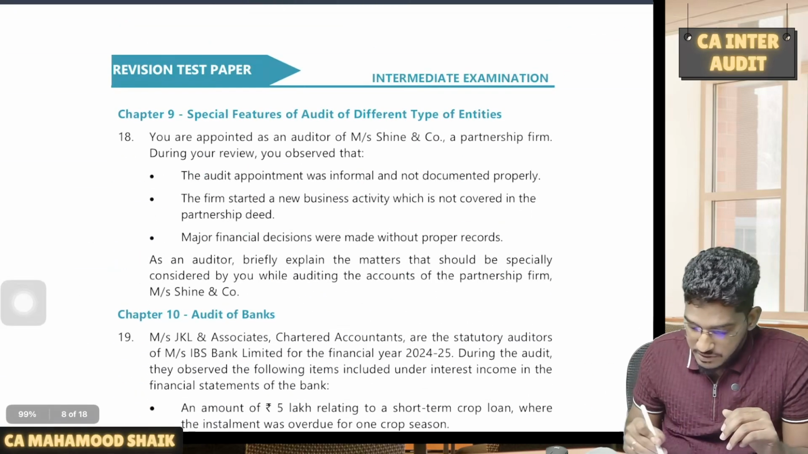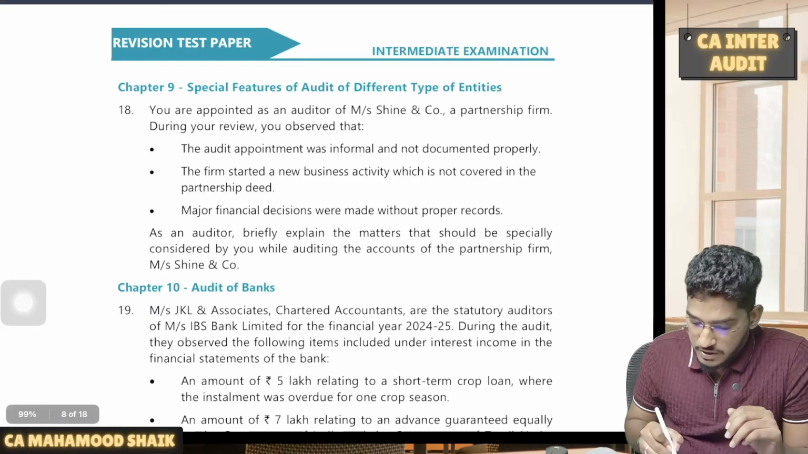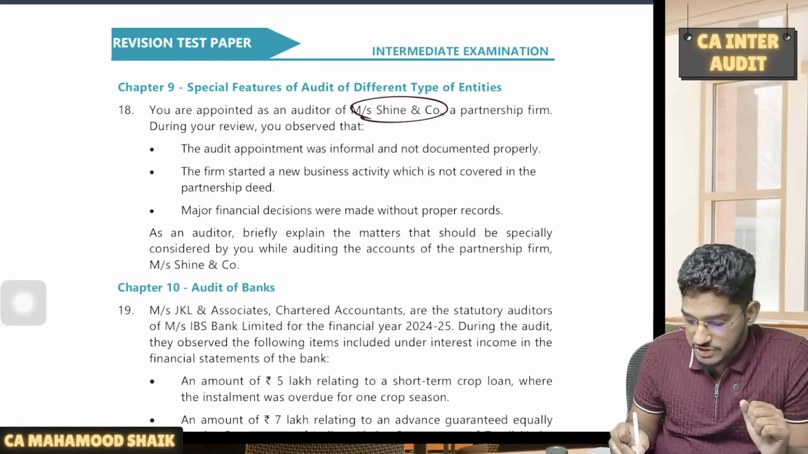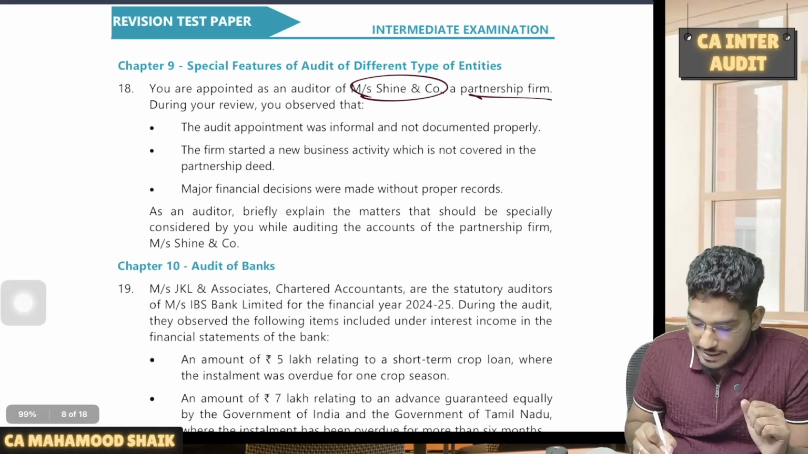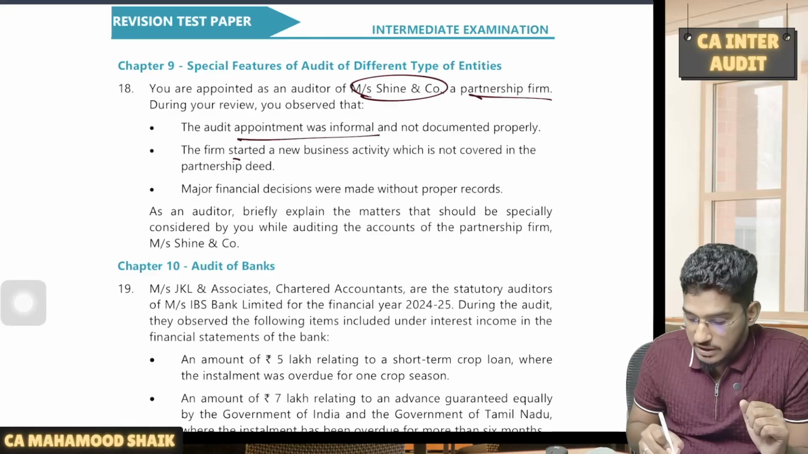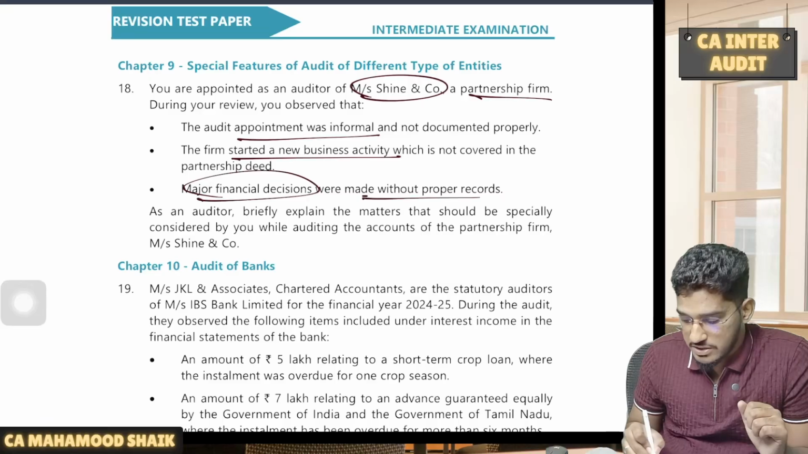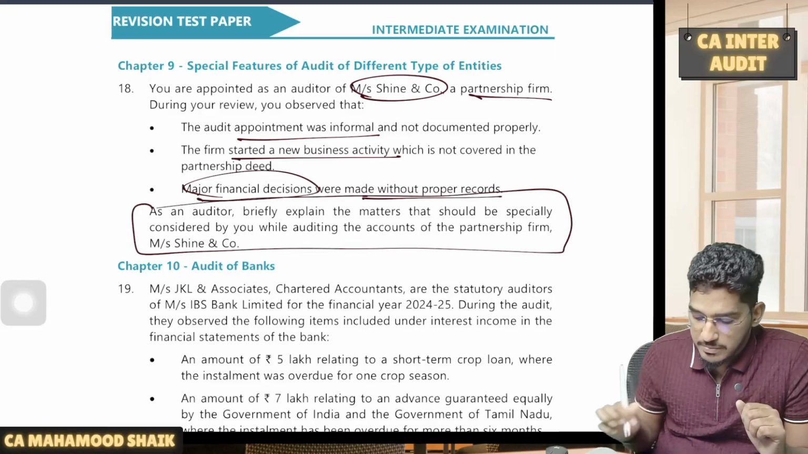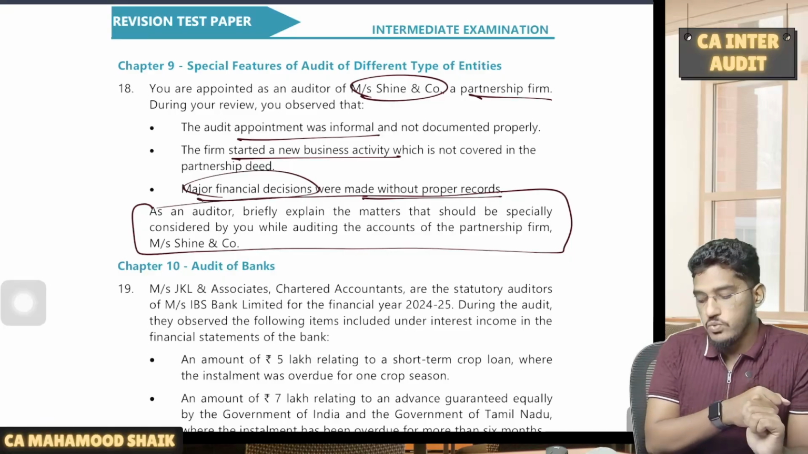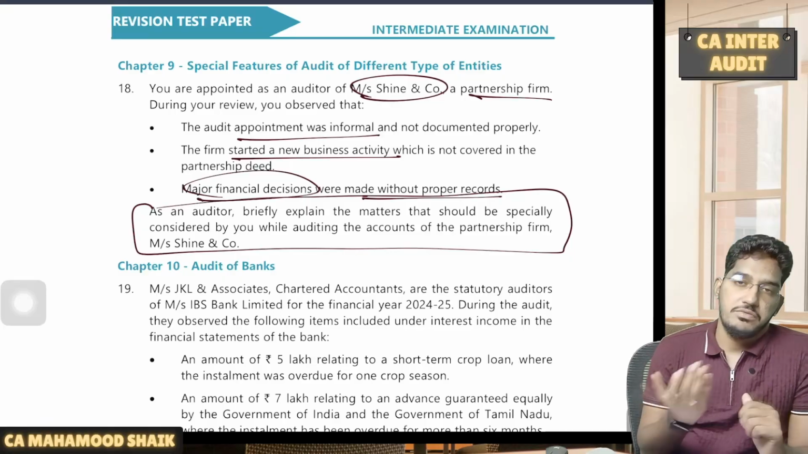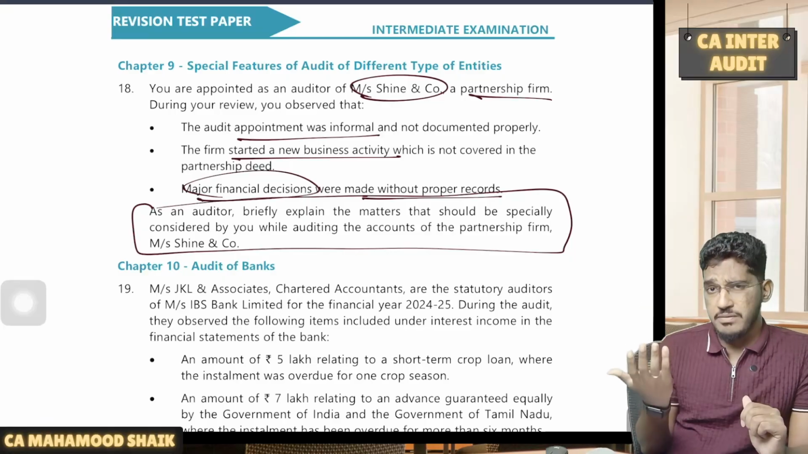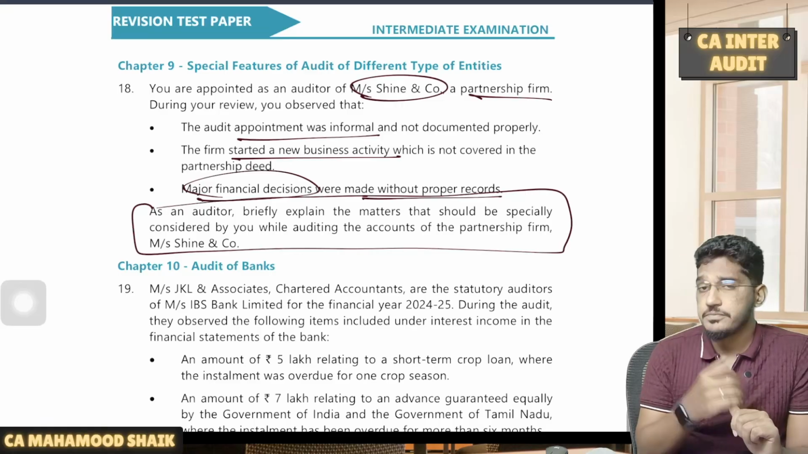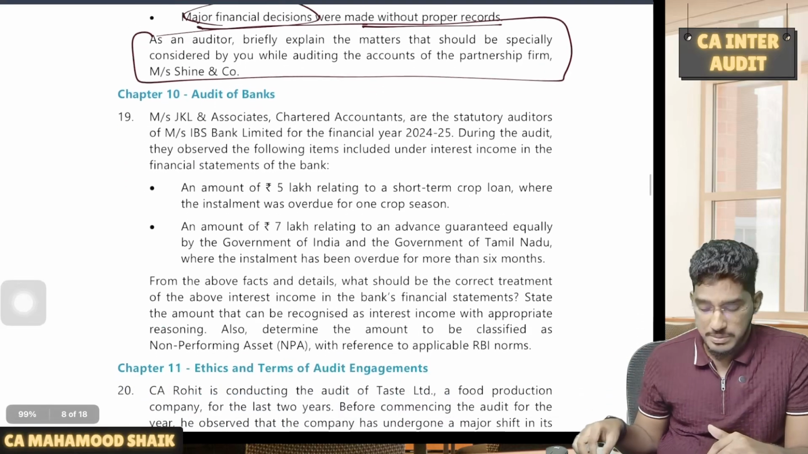Now, different types of entities. This is also a straightforward question. You are being appointed as auditor of Shane and Co, a partnership firm. You came to know that the auditor's appointment was informal. The firm started a new business activity which is not there in the deed. Major financial decisions were taken without proper records. Now, what is the question? As an auditor, briefly explain the matters that should be specifically considered by you while auditing the accounts of partnership firms. So, a straightforward question. Whenever you are conducting the audit of a partnership firm, what are the special points that you will try to keep in mind?